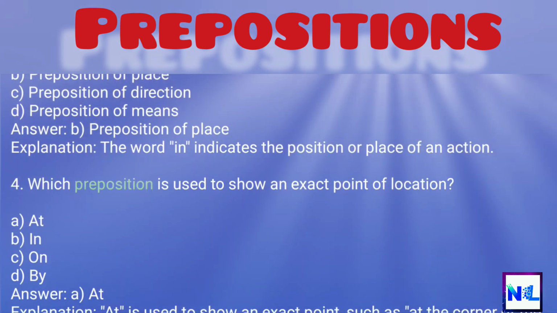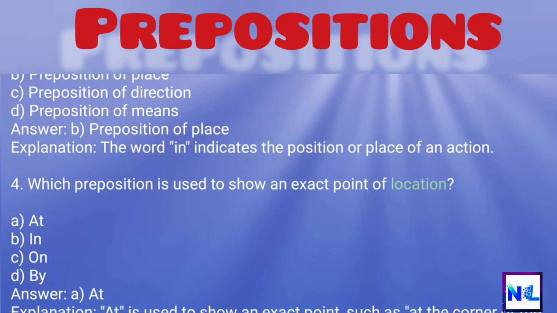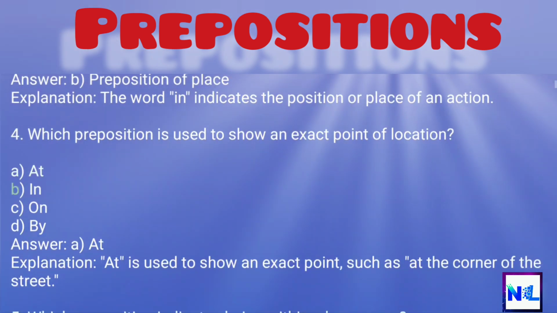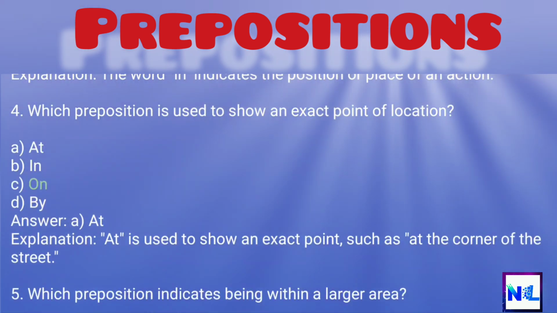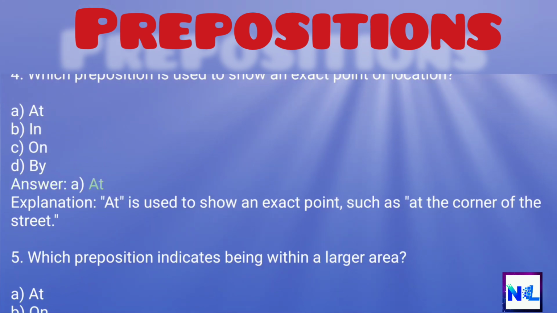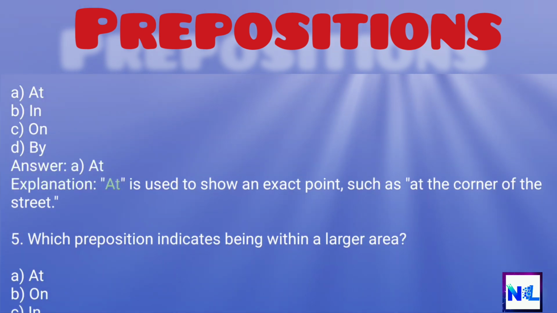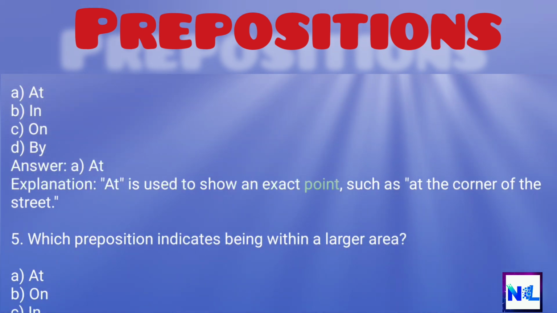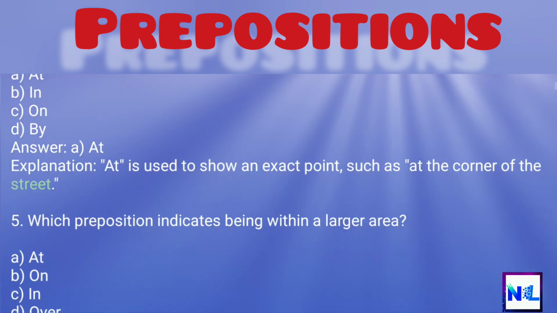4. Which preposition is used to show an exact point of location? A. At. B. In. C. On. D. By. Answer. A. At. Explanation. At is used to show an exact point, such as at the corner of the street.